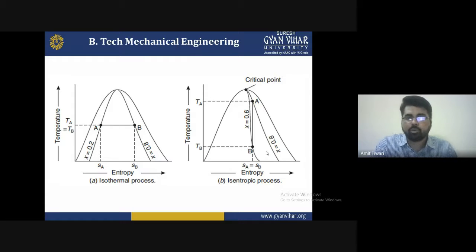From the critical point, where the region of the water and the region of the vapor meet and make one point, the temperature changes from TA at point A to TB at point B, but the entropy remains constant from A to B. That is, SA is equal to SB. There is a change in temperature but no change in entropy, so in diagram B the isentropic process is held.